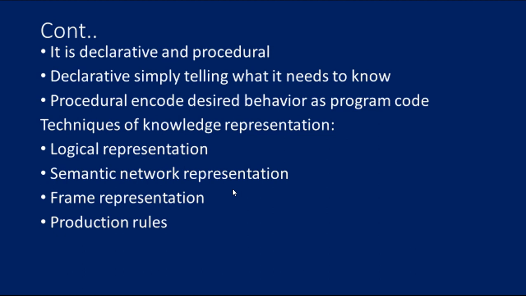So we should know the various levels of knowledge, which are the knowledge level, the logical level, and next the implementation level. The knowledge level indicates the first level of the knowledge base agent, and at this level we need to specify what the agent knows and what the agent's goals are. With this specification we can fix its behavior. For example, suppose an automated taxi agent needs to go from station A to station B, and he knows the way from A to B. So this comes under the knowledge level. He must know the route to go from A to B. That is the knowledge level.